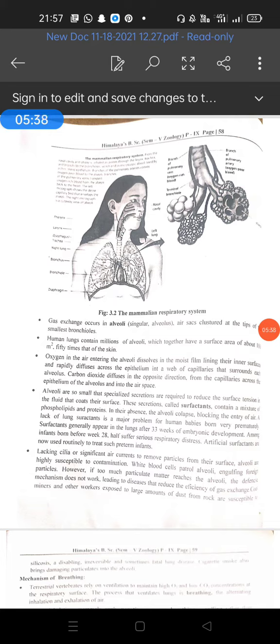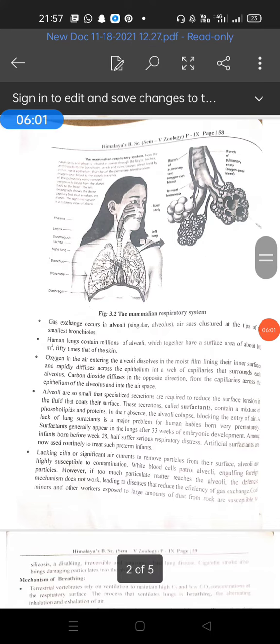Then the lungs. Lungs are the main respiratory organs of the human. These are paired spongy elastic organs located in the thoracic cavity. Each lung is enclosed and protected by double pleural membranes, that is, the outer parietal and inner visceral membrane. Between the two pleura is a pleural cavity. The pleural cavity is filled with a lubricating fluid called the pleural fluid.